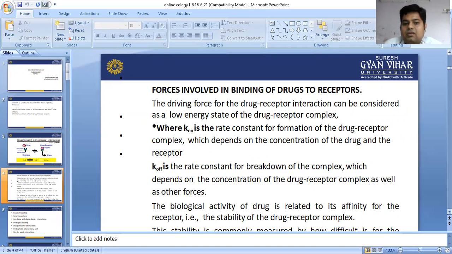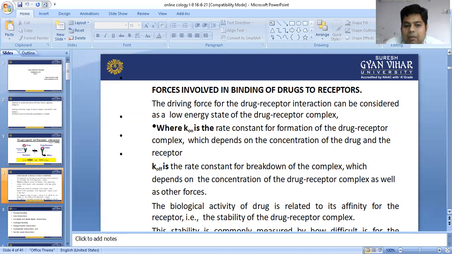K off is the rate constant for breakdown of the complex, and it depends on the concentration of the drug receptor complex as well as some other forces. If the drug has a positive type of attraction and the domain shows a negative type of attraction, then they will bind, and if they have the same type of charges, then they may be displaced. That is called the K off effect.